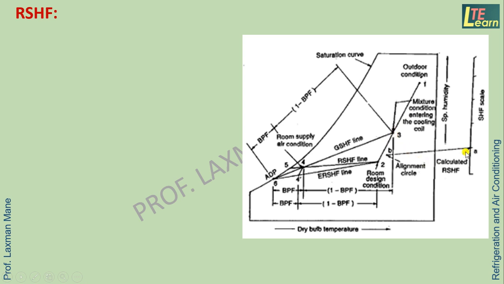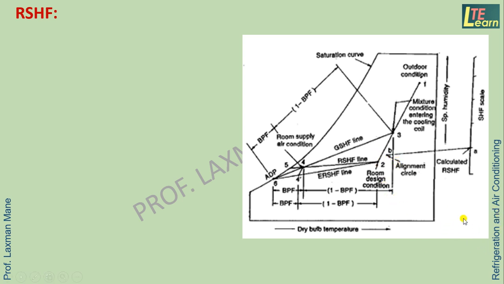Now find the room sensible heat factor by using the formula given. That value is located on the sensible heat factor scale by the point A. Point B is called the alignment circle. It is located with the condition of 26 degrees Celsius dry bulb temperature and 50% relative humidity.